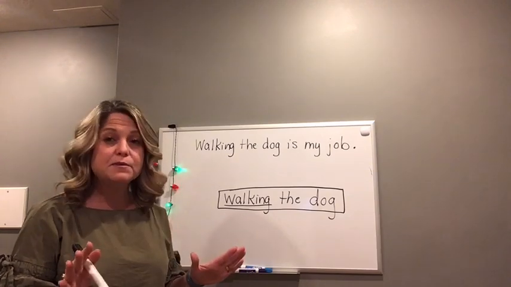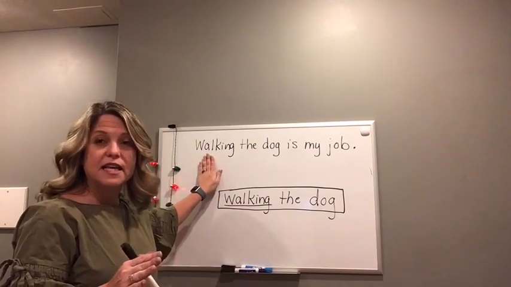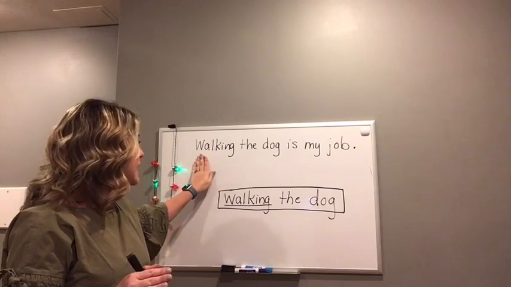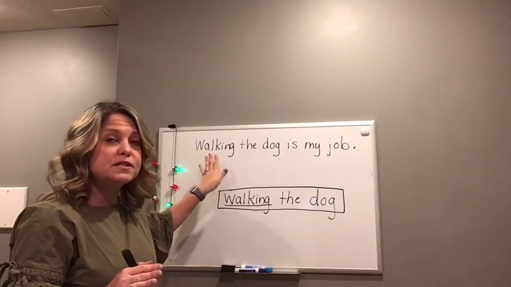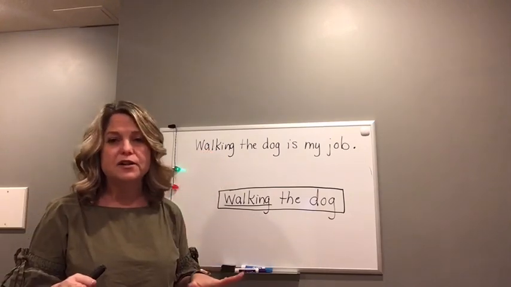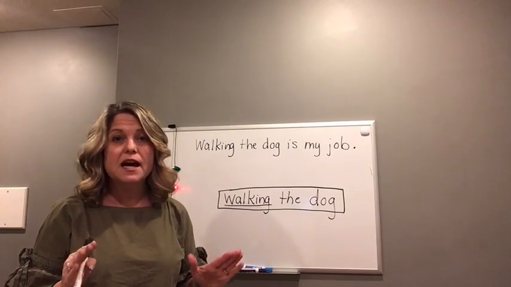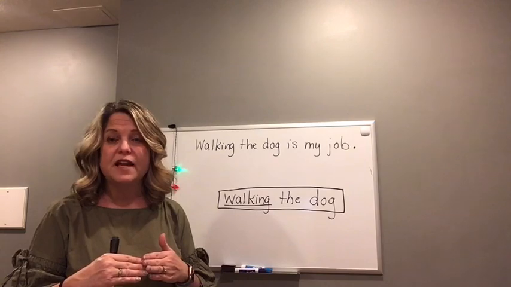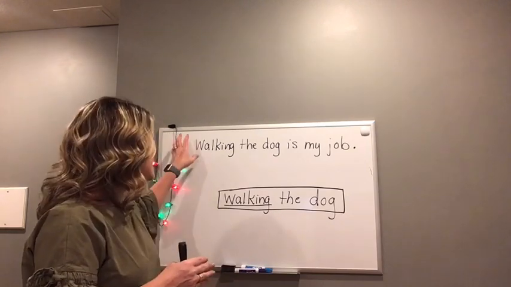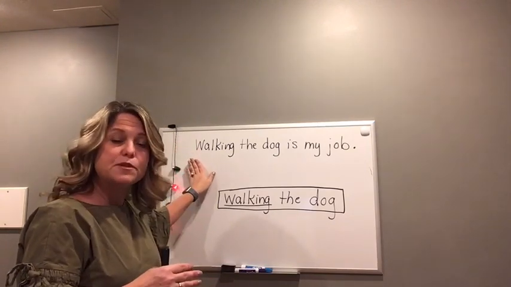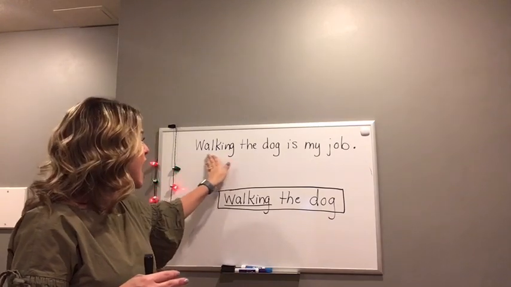Now, don't make the mistake and think, oh, walking, that's the main verb. It is not. And verbs in the sentence very rarely ever begin the sentence. They sometimes do in the case of a command, but in most cases, there is a subject that comes before the verb. So this is not the verb.